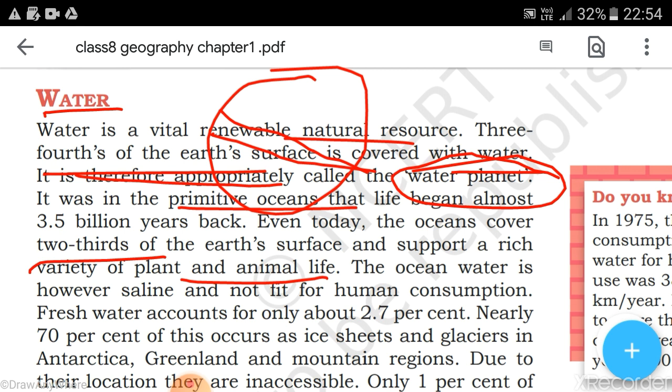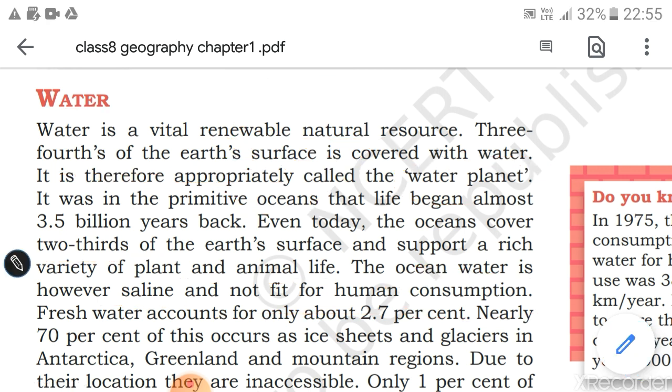The ocean water is however saline and not fit for human consumption. Ocean water covers the large portion of the earth's surface, but it is not so useful for human consumption or human uses.